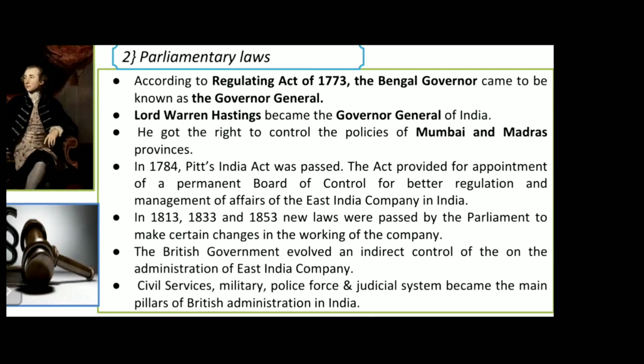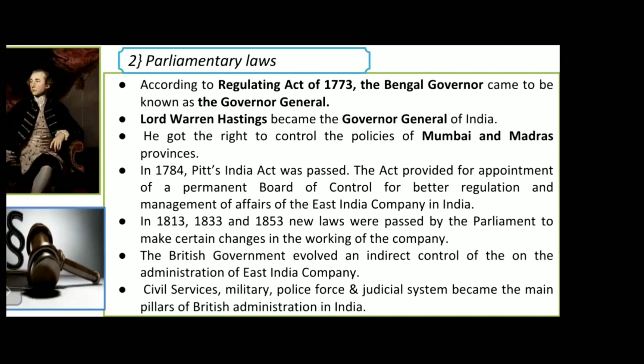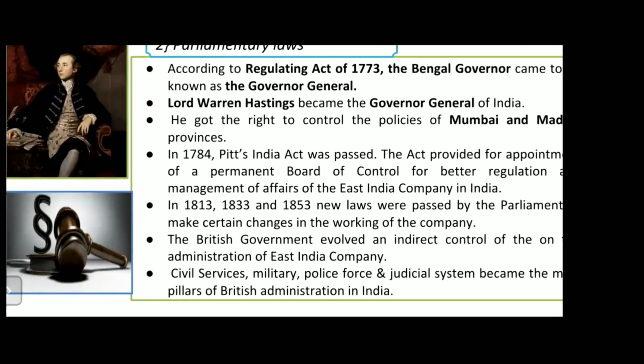He got the right to control the policies of the Bombay and Madras provinces. So this was the more important thing. He got more powers. So which were the powers? He got more powers to control the policies of the Bombay and Madras provinces. So whatever things happened in Madras and Bombay, he could put a control over them.